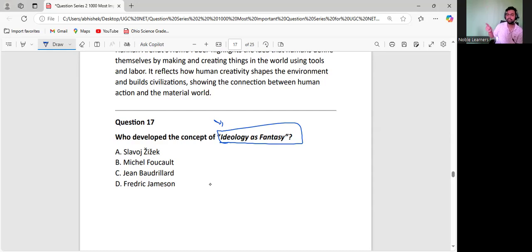So they always tell you that if you want to become even an IAS officer or the richest man in this world, no problem at all. You are equally qualified. You can also become that. This is how they fantasize these ideas and concepts. So this was given by Zizek, right? Remember this one. Very important, actually.